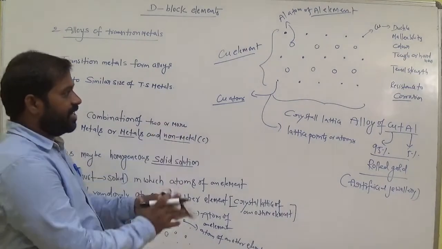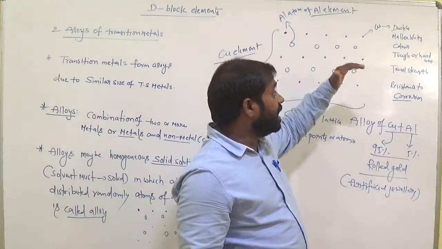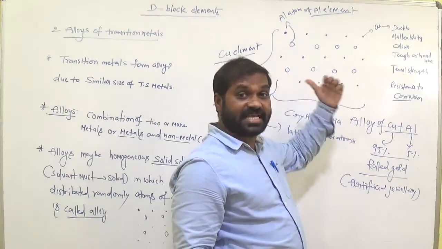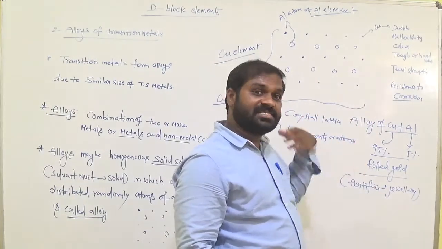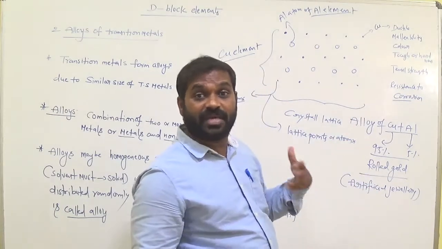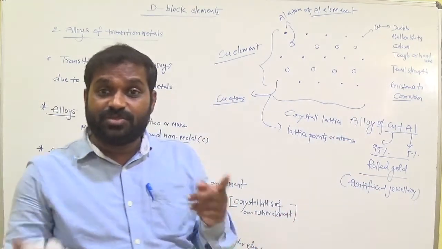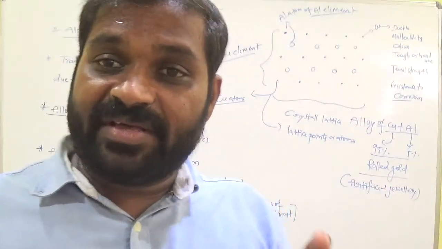This is called an alloy. Due to the formation of alloy, what happened? Its malleability increases, ductility increases, toughness or hardness may increase, tensile strength increases, and resistance to corrosion may also increase. Am I right? Clear? Why do we need to form alloys? Originally copper has some properties.